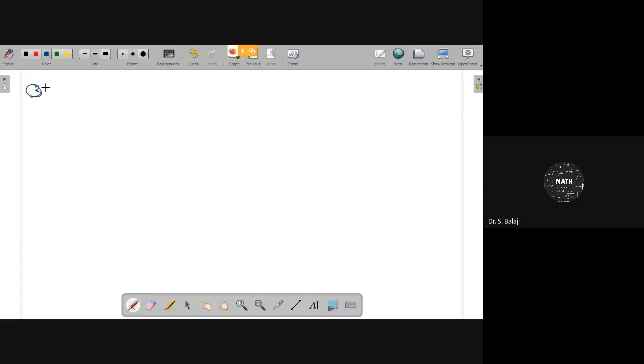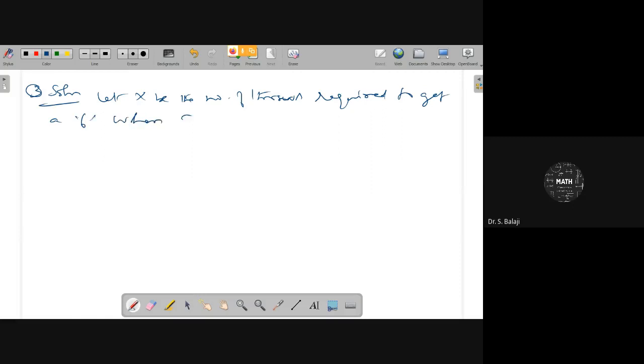For the solution of the third problem here, let capital X be the number of throws required to get a 6 when a die is thrown. Then we have the PDF of x. What manner can we approach here? X is equal to x.